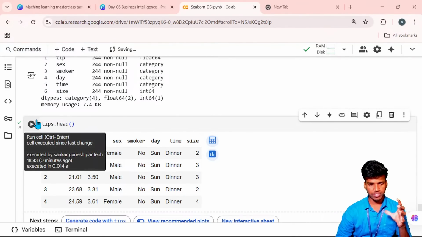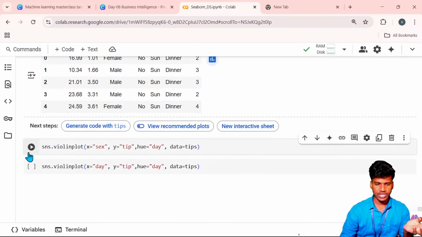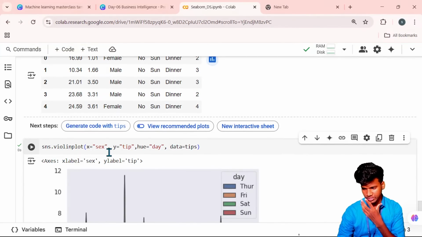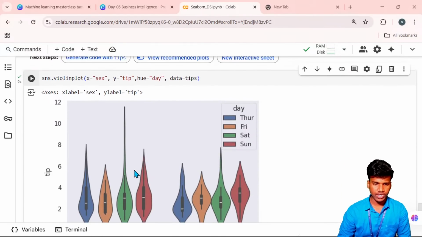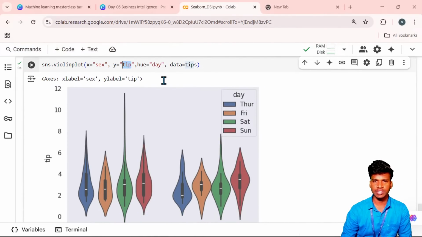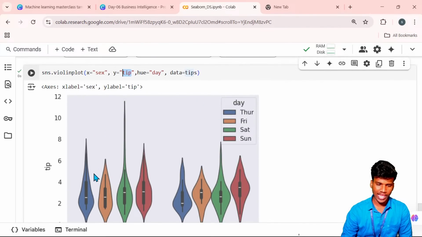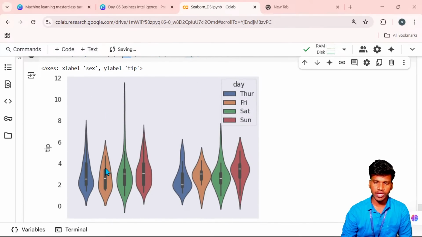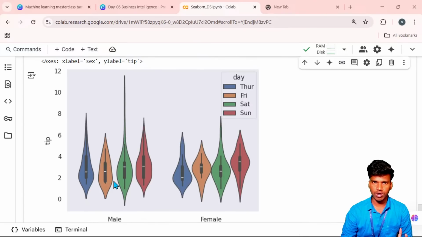So once again, I will show the tips.head function. That is showing the data set. Here, the violin plot is helpful to make the visualization about this. Okay. Yeah. So here it shows, day wise and gender wise, how much tip they get. So the male provided much more. So the violet, I think blue or violet, may represent Thursday, and orange represents Friday, green represents Saturday, and red represents Sunday. So most of the males came to the restaurant on Saturday only.